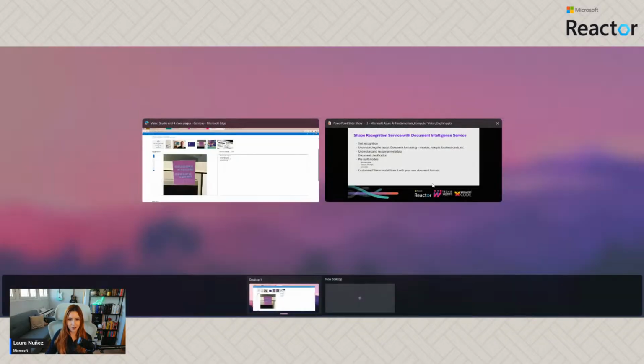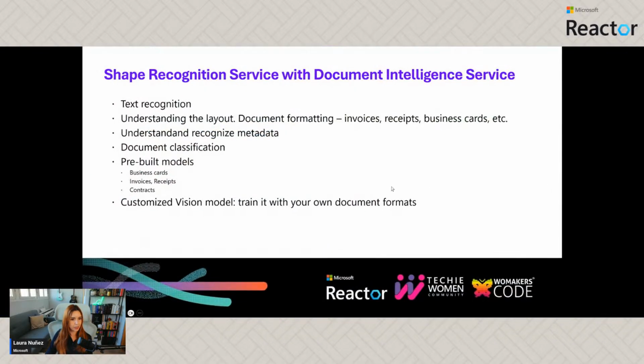Okay, so going back to the slides, let's recap a little bit what we learned. Remember that we talked about vision services where we could provide a picture and then we were recognizing what objects were in there. We were able to also classify the picture into different categories. We were able to generate captions of them. We were able to generate tags, or, for example, tell a description of the image.